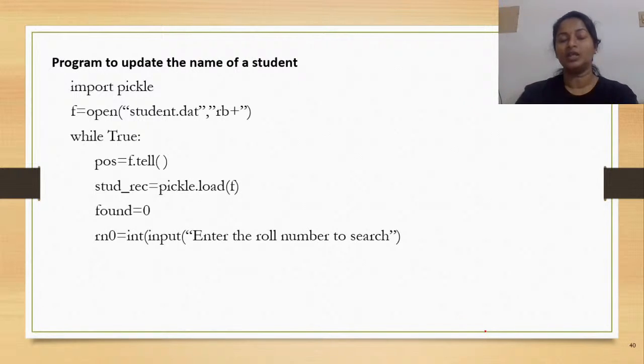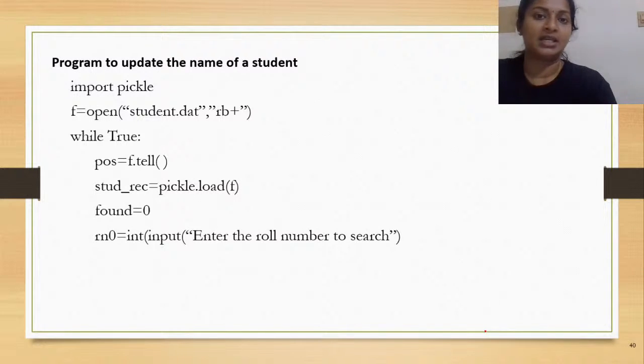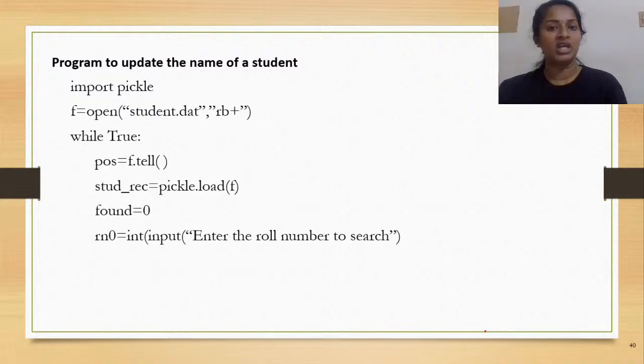The only things to be taken care of is importing your pickle module, the extension of your binary file, the binary access mode while attempting to open the file, and then using the load and dump methods. It is with using these methods that we are writing onto the file as well as reading the contents of the file.